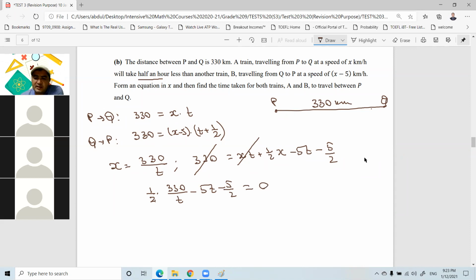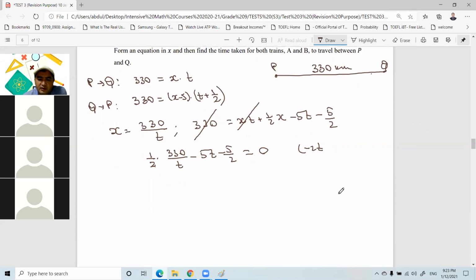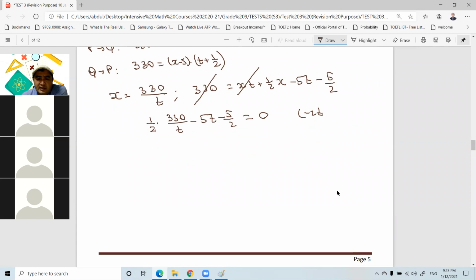Now, if I multiply both sides again by negative 2T, and after that also I can simplify this by 5. What is it? Here we have negative 2T times negative 5T. So here we have 10T squared. Negative 2T times minus 5 over 2, that is plus 5T. And 330 over 2T times negative 2T, that's equal to minus 330. And on the right hand side, we have 0. And all numbers are divisible by 5. If you divide both sides by 5, here we have 2T squared plus T minus 66.